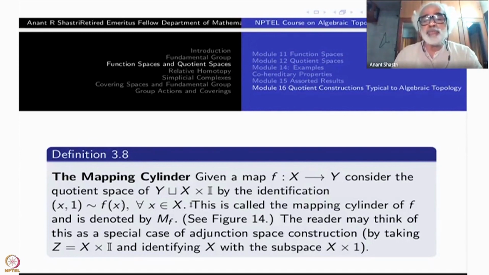If you put Z equal to X cross I and X equal to X cross 1 in the earlier example, the adjunction space, you get the mapping cylinder of f. So this is a special case. This is called the mapping cylinder of f and is denoted by Mf. The reader may think of this as a special case of the adjunction space construction. So that's what I have told you.